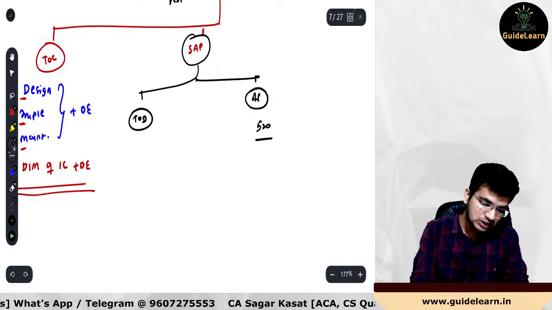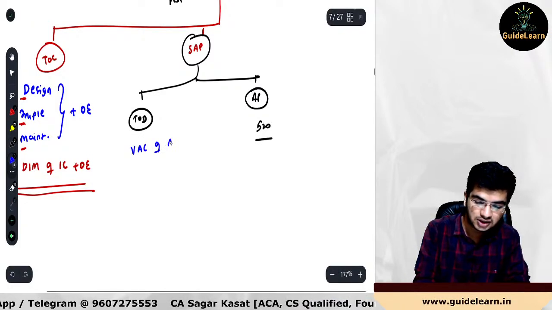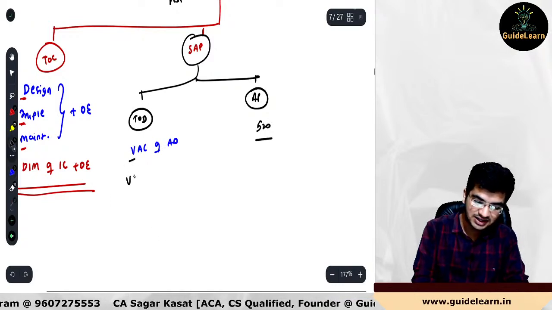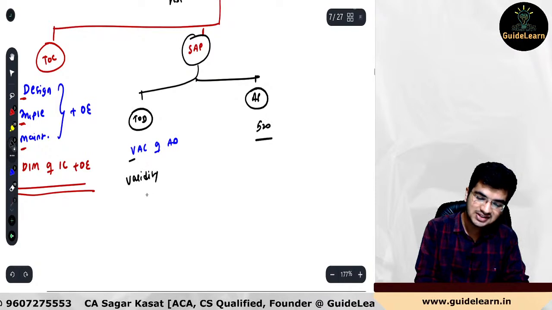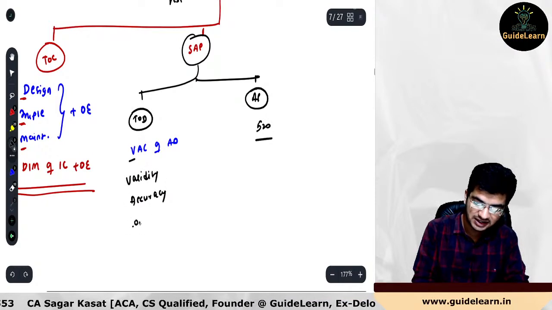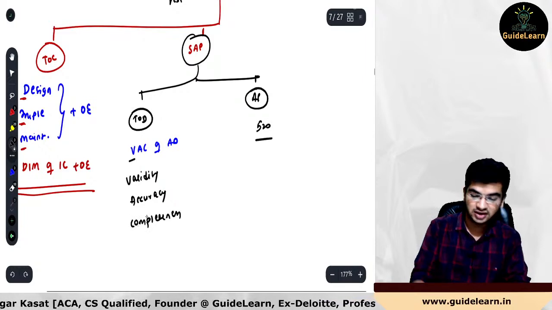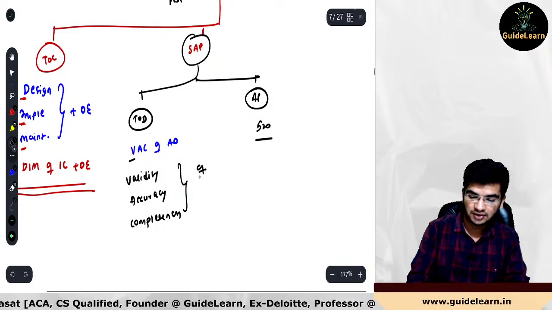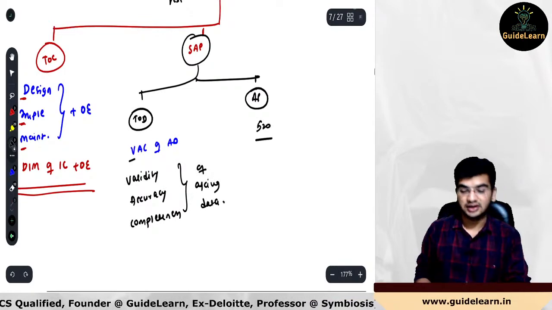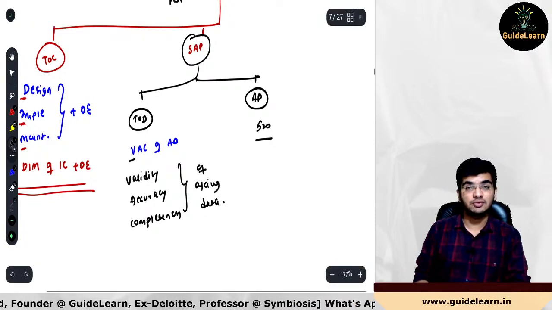But while test of details, we again call it as what? Your WAC of AD shortcut. What is WAC of AD? V is validity, A is accuracy, and C is the completeness of the accounting data. Clear? Of accounting data. Clear with this? And analytical procedure SA 520, it would be there.